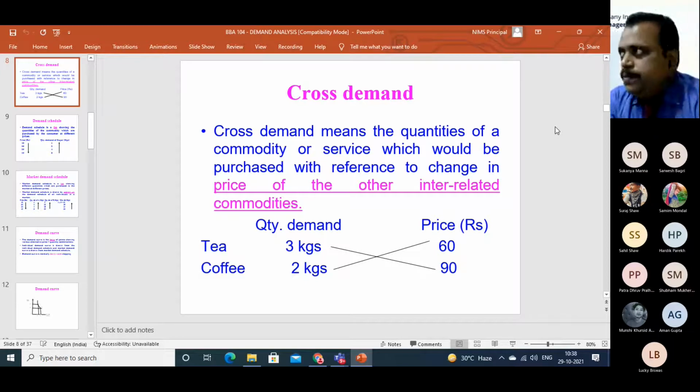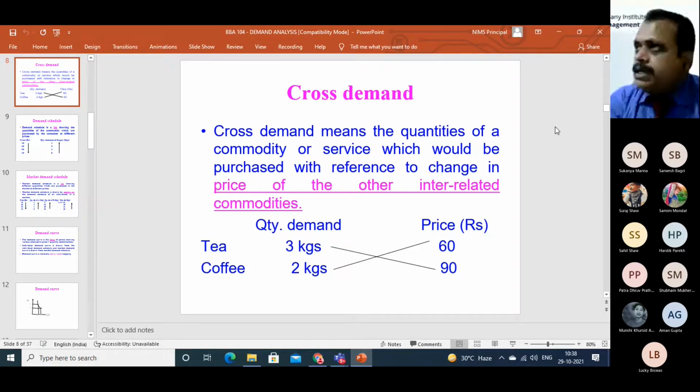So in case of interrelated products, this cross relationship appears. Since the cross relationship appears due to change in price of the interrelated commodities, there occurs cross demand. So you need to mark here, in case of cross demand, the cross relationship must be maintained, and that appears in case of interrelated commodities only.